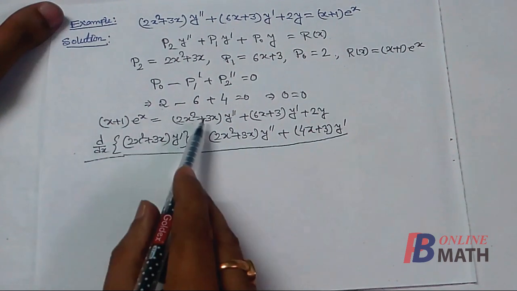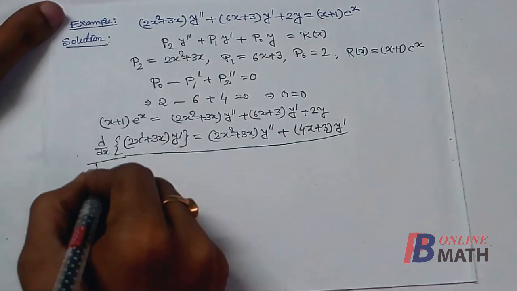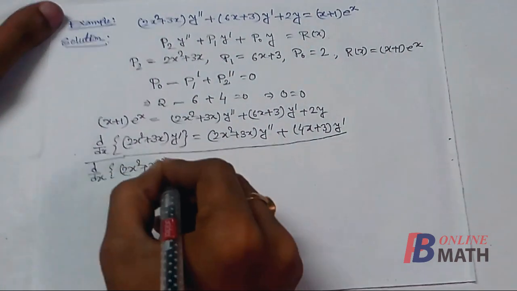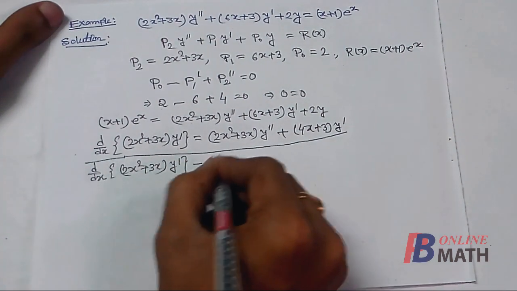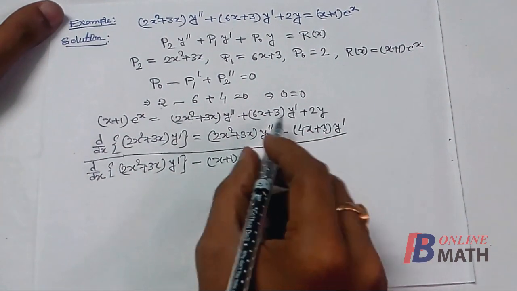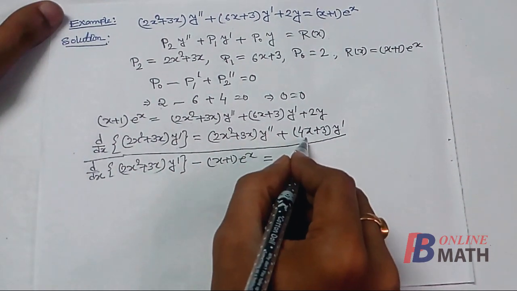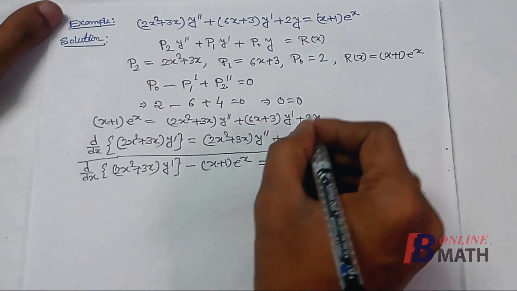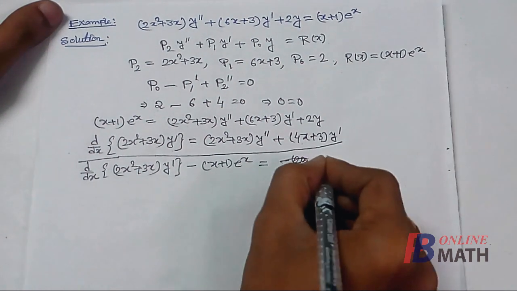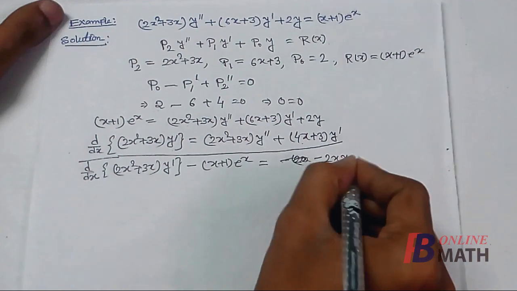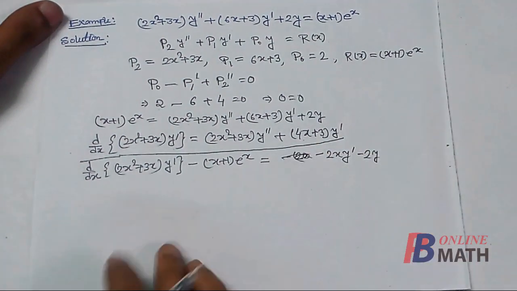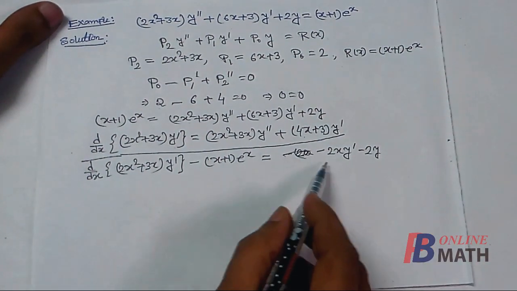So subtracting the first equation from the second one, we shall find that this is equal to d/dx of (2x² + 3x)y' − (x + 1)eˣ, and this is equal to, so cancelling these two, it is only −2xy' and −2y. So subtracting, we find that this is the result.